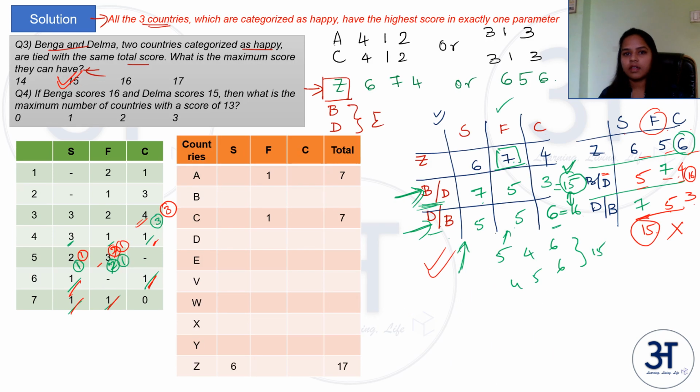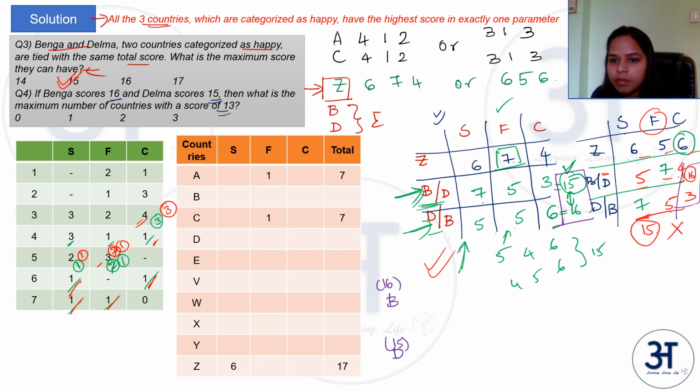Now let us look at question 4. If B scores a 16 and D scores a 15, then what is the maximum number of countries that can score a 13? So if you see in the previous cases, when we were solving, we got a 15 and a 16 case here and a 15 and a 16 case here. Let us take these as basis. So in one case we know that B scores a 16 now and D scores a 15.